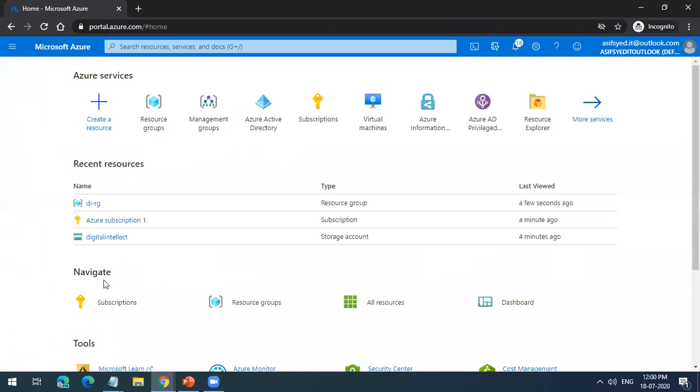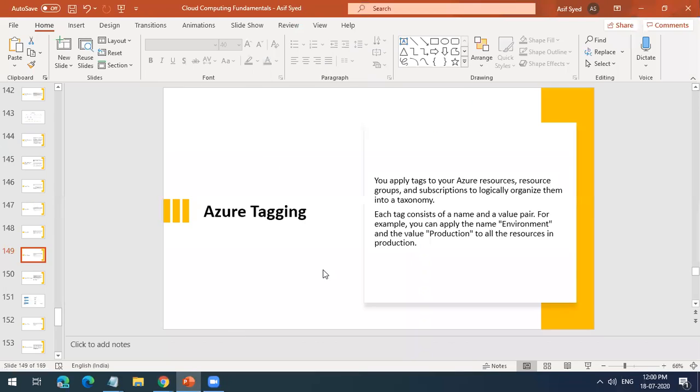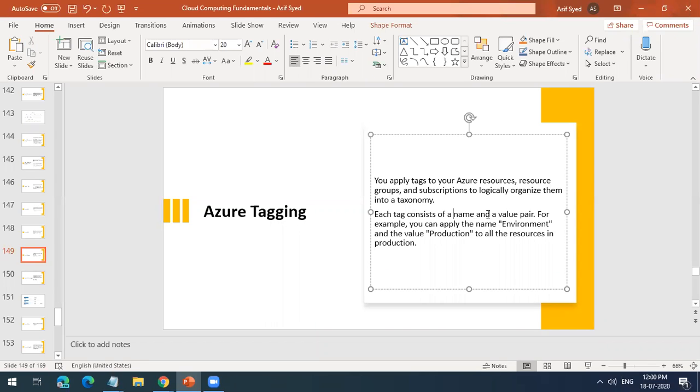So this is about lock. The other important feature is tagging. What tagging is, is nothing but the taxonomy you give to your resources. So this creates metadata. Whenever you create a resource in Azure or a resource group, you tag them. When you create a tag, you'll have two things: one is the name of the tag, another is the value pair.